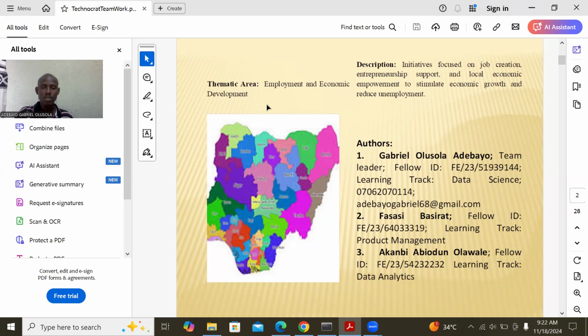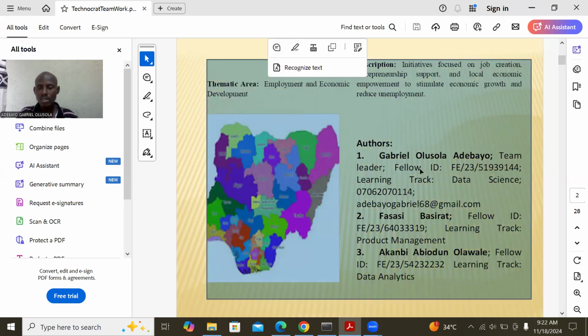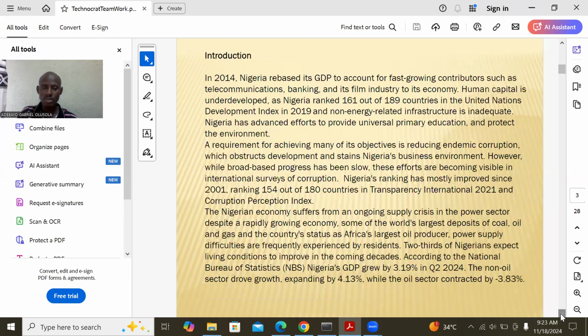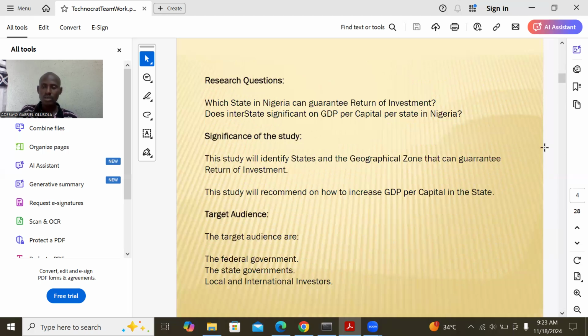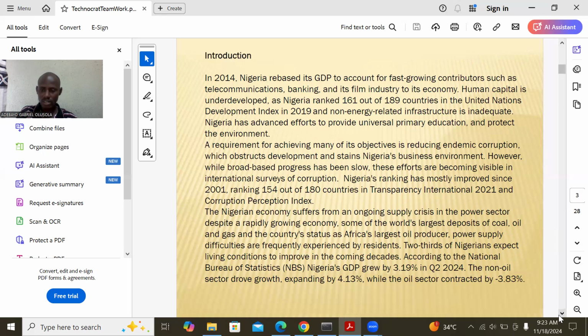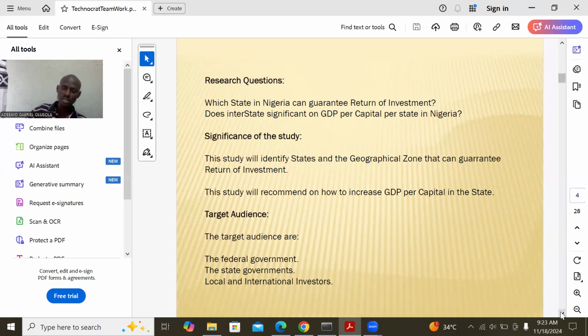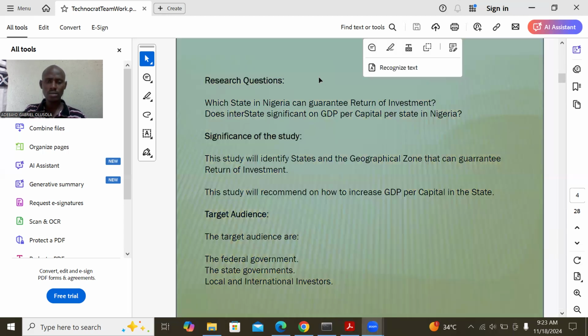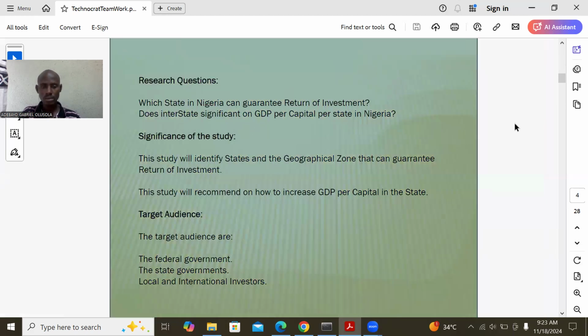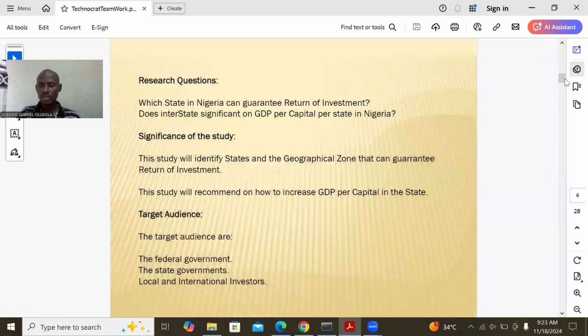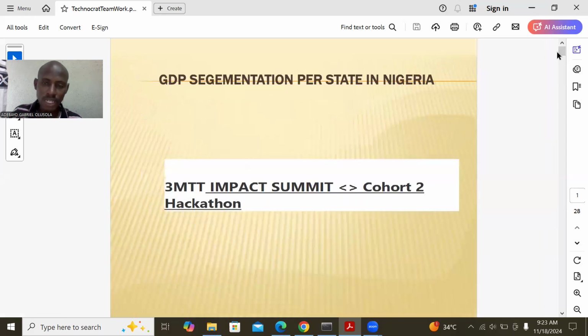So we are going to show you step by step what we are doing about GDP segmentation. GDP is a serious issue in Nigeria, and this is based on GDP segmentation per state in Nigeria.